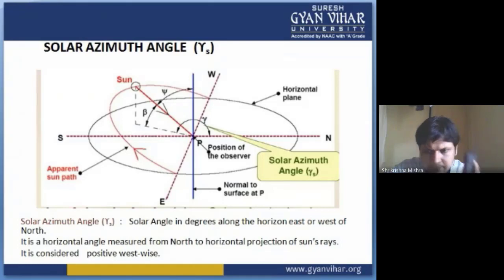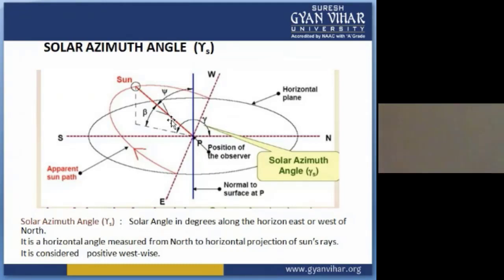Now coming to the solar azimuth angle. The solar angle in degrees along the horizon, east or west of north, is your solar azimuth angle. It is a horizontal angle measured from north to the horizontal projection of the sun's rays, and it is considered positive on the west side. You can see it in the diagram also.